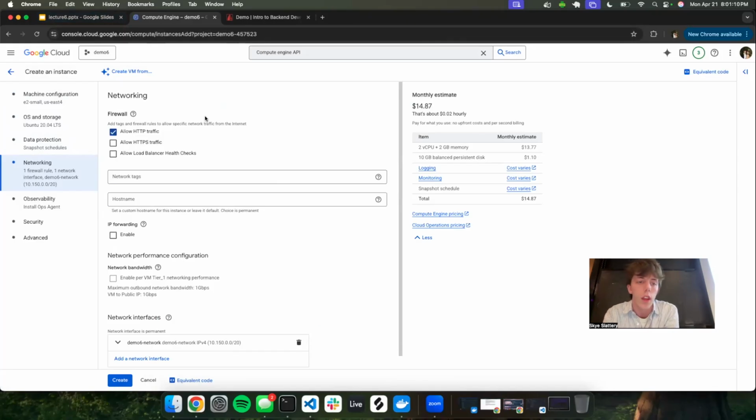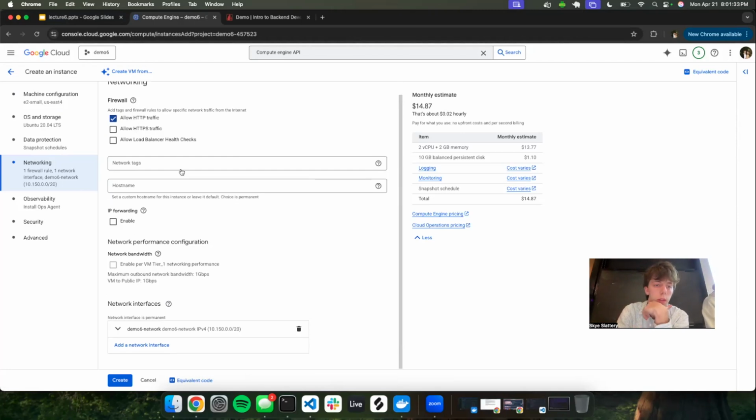So it's not recommended to use it for a production app. It's the thing that when you go onto a new website and it says your connection is not secure, that's because you're using HTTP and not HTTPS. But for our use, we're going to allow HTTP because it's an extra step to make it HTTPS. And yeah, we can show you how to do that at some point, but for now we're going to allow HTTP. We're also going to look at this network interface.